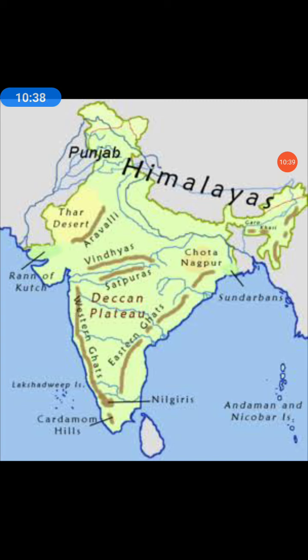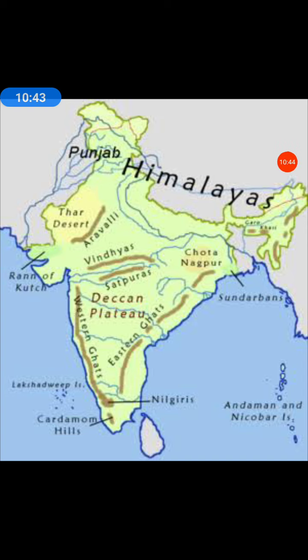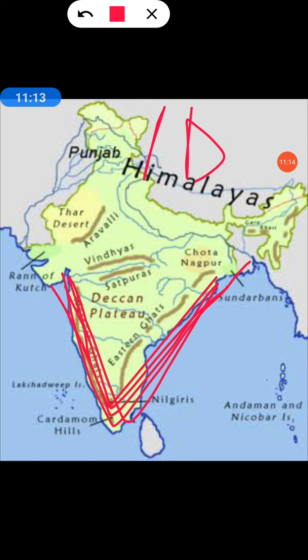See, these are the mountain ranges of India. This triangle is known as peninsular India. It comprises diverse topographic and climatic patterns of South India, and this peninsula is in the shape of a vast inverted triangle. The erect triangle is this one, so it is an inverted triangle, bounded on the west